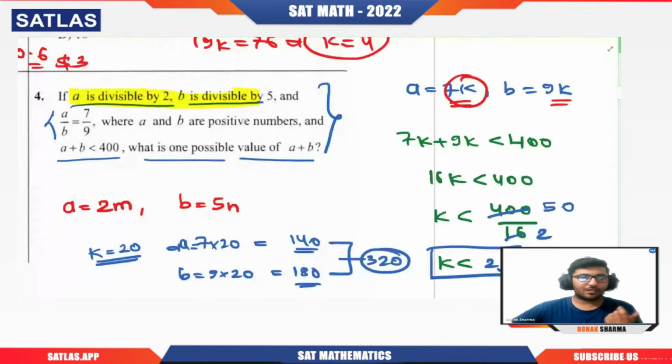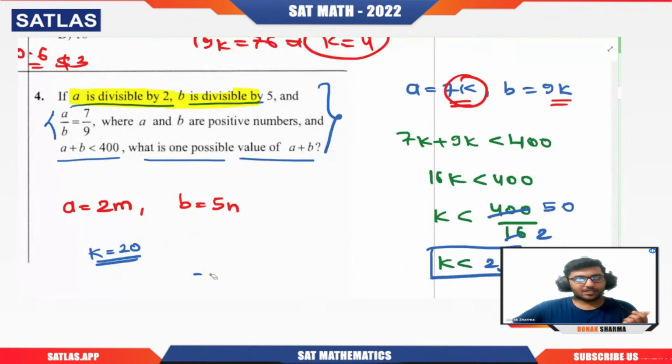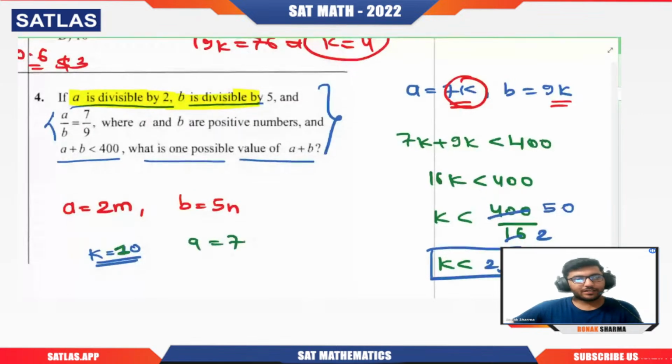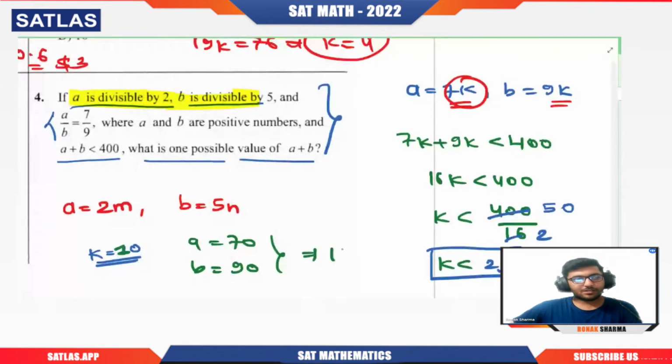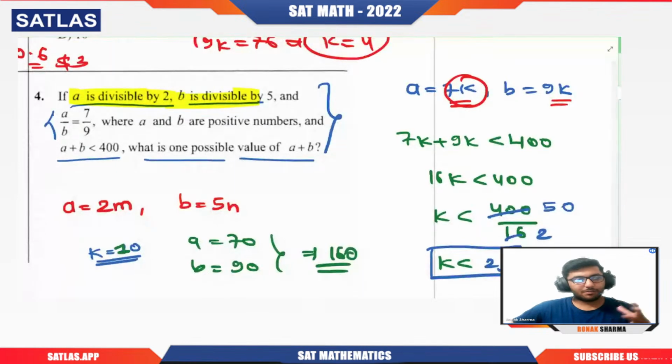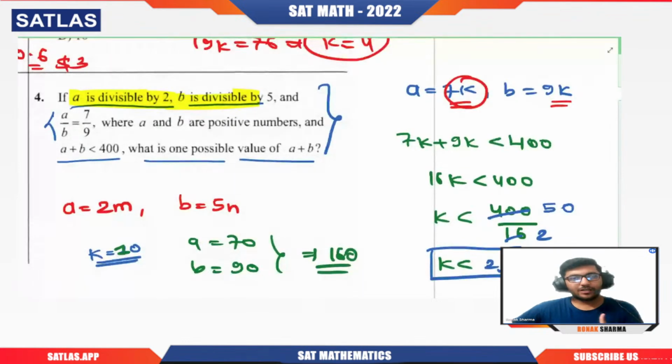Let me give you other possibilities also. Let's say I take k to be 10. So A will be 70 and B will be 9 into 10, 90. Clearly, B is divisible by 5, A is divisible by 2, and their sum is 160. So you can understand there can be many answers here. But are you able to understand the question?